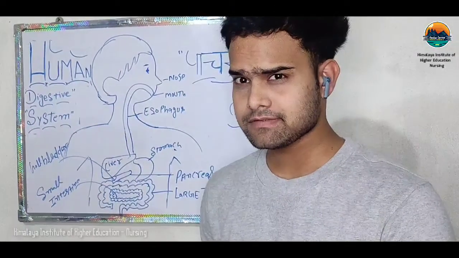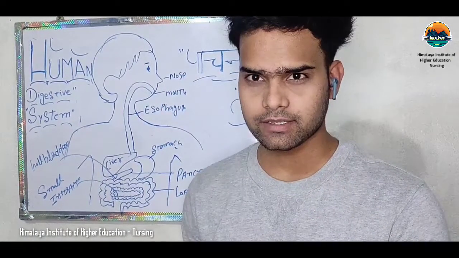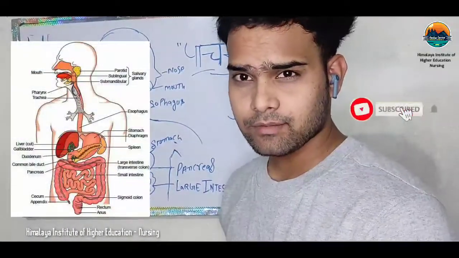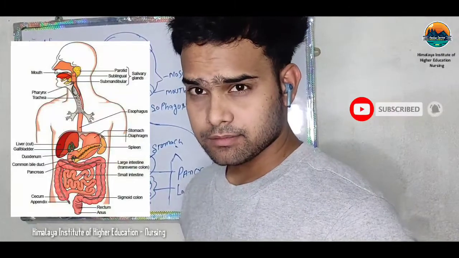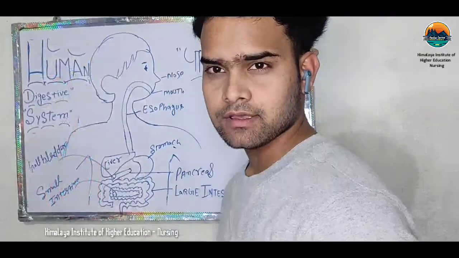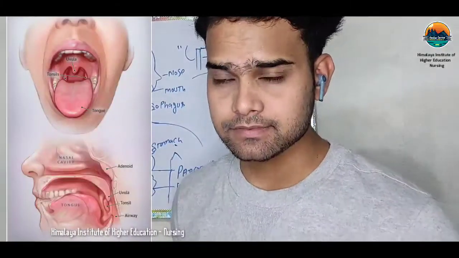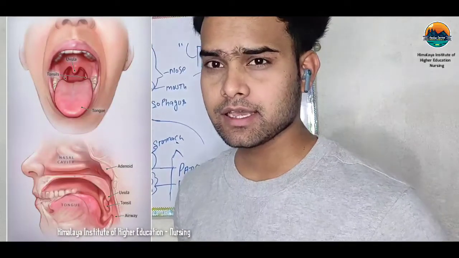As we know, the digestive system is the most important system of the human body. Digestion starts from our mouth. When food comes into the mouth, our teeth chop it and break it into small particles. Our tongue and teeth also help to do this. These are helping organs of the digestive system.